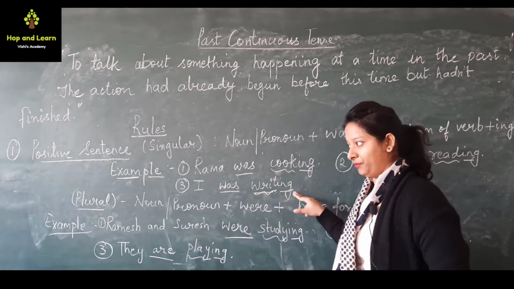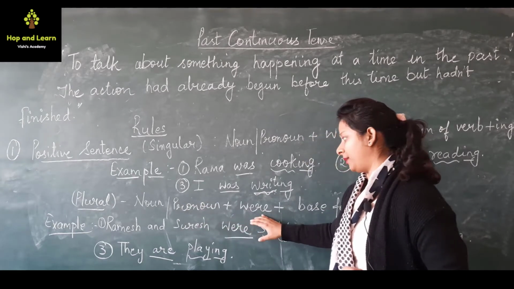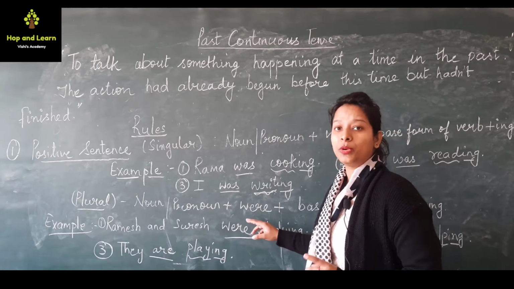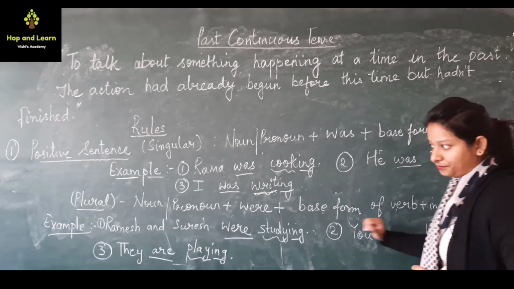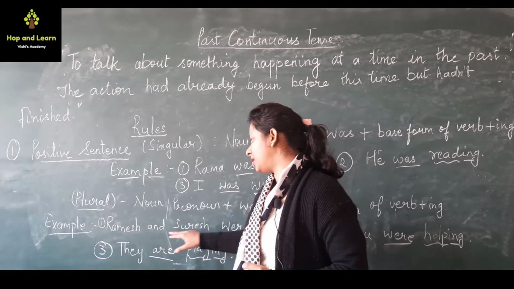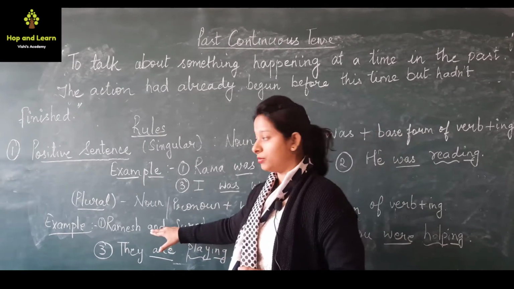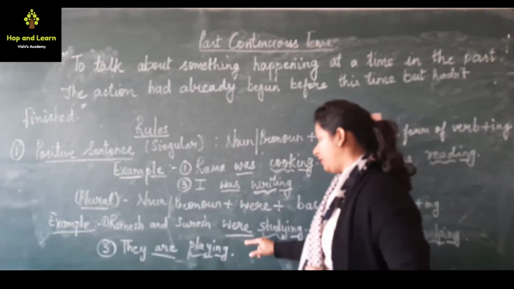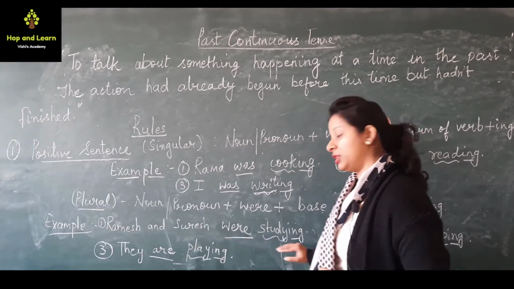I was writing. Now for plural nouns we use noun plus were. Were is used for plural nouns or the pronouns which are used for plural nouns, plus base form of verb plus ing. For example, Ramesh and Suresh were studying. Now Ramesh and Suresh, we are talking about two persons. I taught you that for plural sentences we use were. So we use were studying. Study is the first form of the verb plus ing. Ramesh and Suresh were studying.